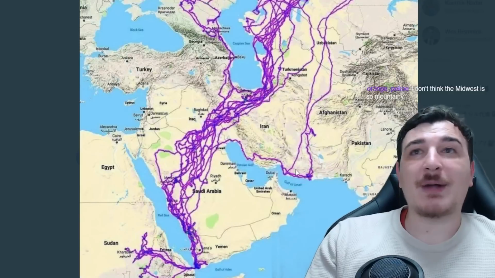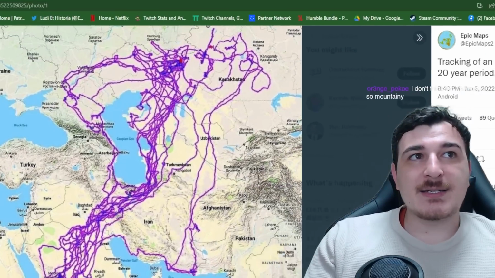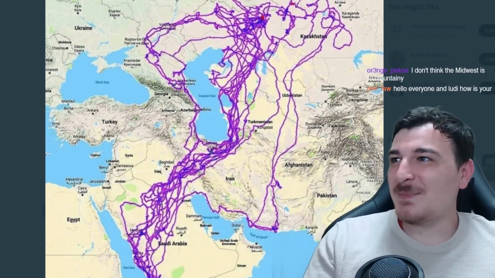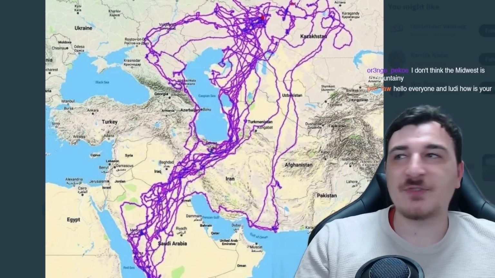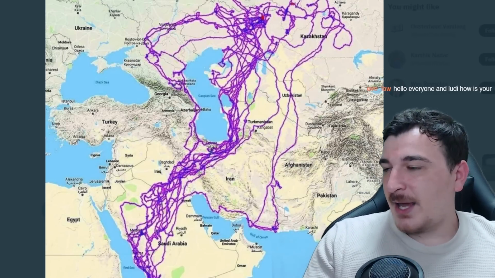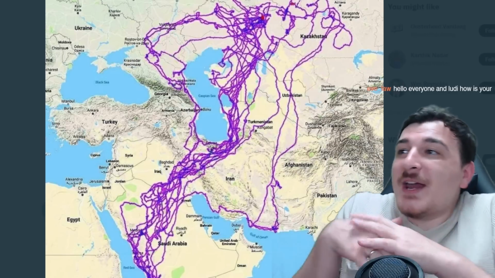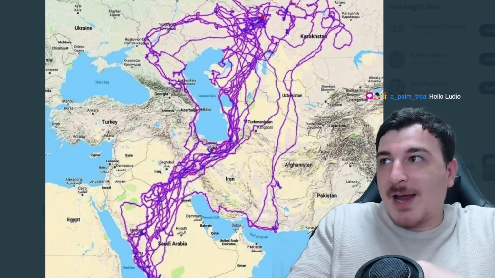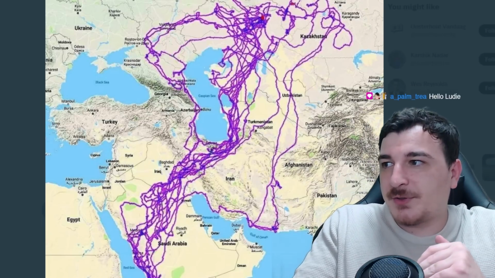Oh, this is a cool map, guys. So this is tracking an eagle over a 20 year period. The same eagle for 20 years basically moved between Kazakhstan and Sudan. Wow, I never imagined they travel such a long way. I'm guessing they do this every year, right? Whenever it's winter in the north, they travel to the south and then they come back. But why do they travel? Why do eagles travel? I'm curious now.